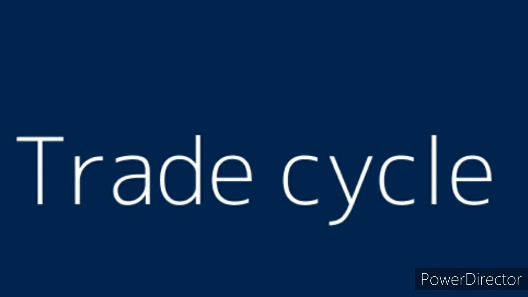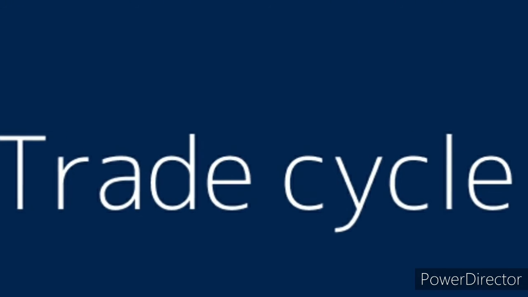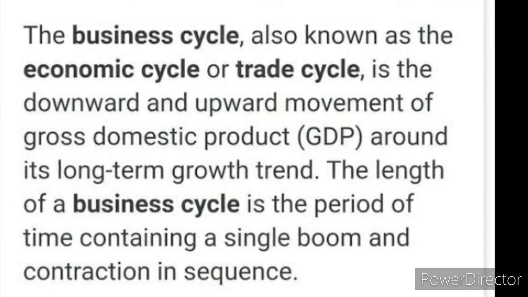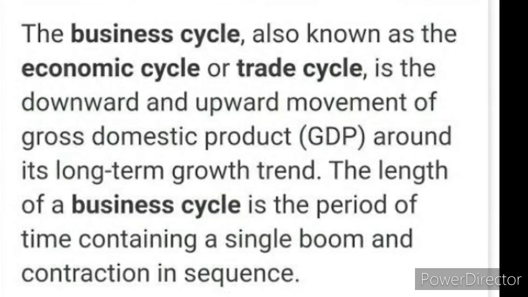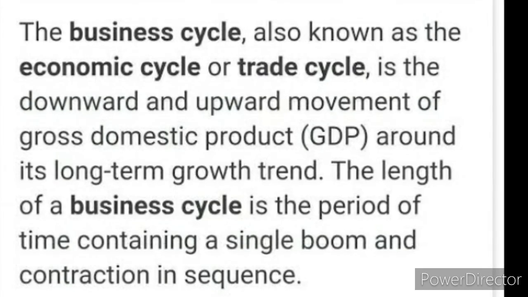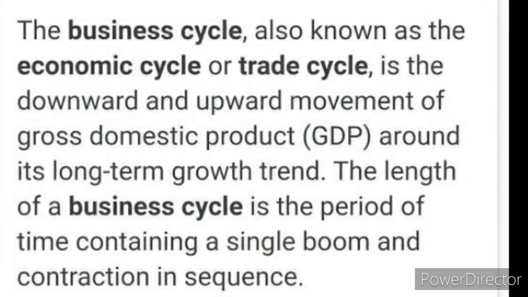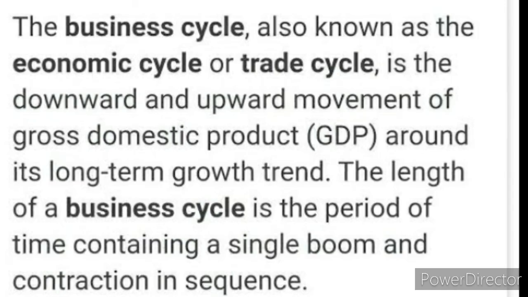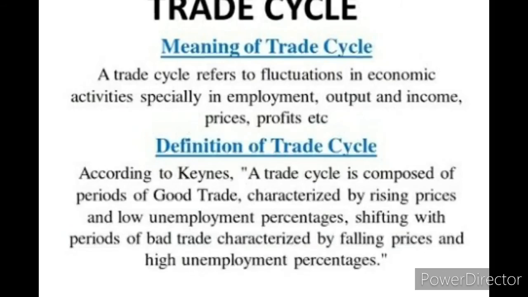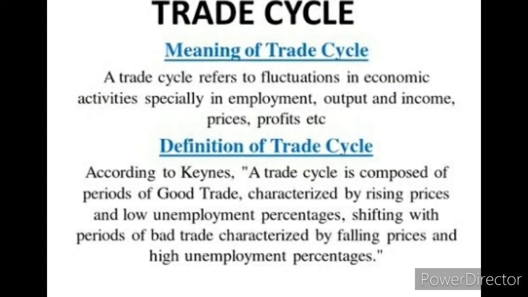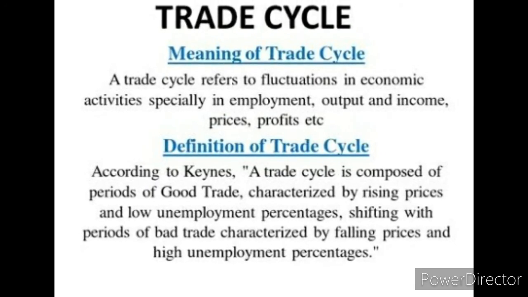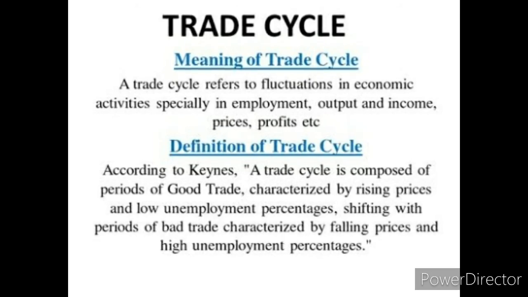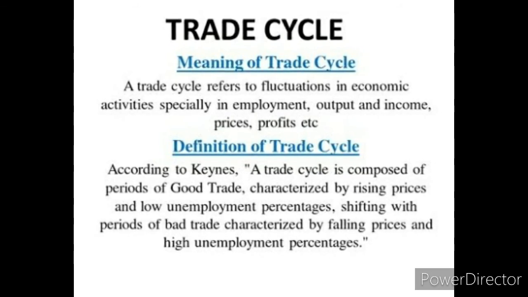Next one is the trade cycle. The economic activity in a capitalist economy will have its periodic ups and downs. The study of these ups and downs is called the study of business cycle or trade cycle. A trade cycle is composed of periods of good trade, characterized by rising prices and low unemployment percentages, alternating with periods of bad trade, characterized by falling prices and high unemployment percentages. This definition is given by J.M. Keynes about the trade cycle.